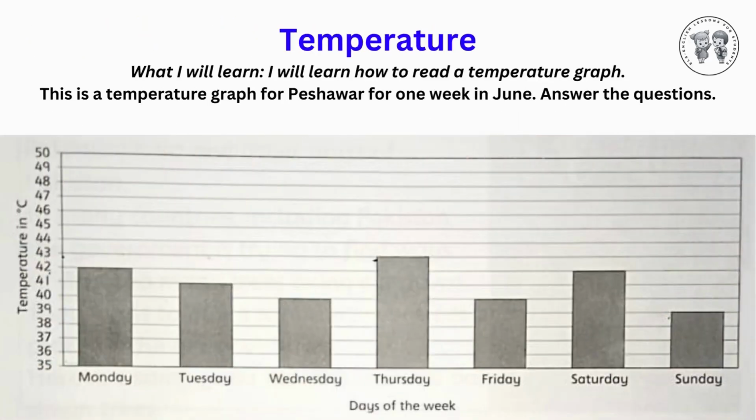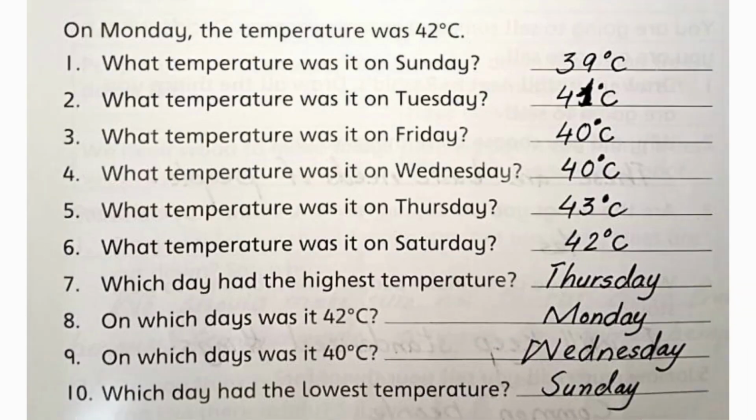Temperature. What I will learn. I will learn how to read a temperature graph. This is a temperature graph for Peshawar for 1 week in June. Answer the questions. On Monday, the temperature was 42 degrees Celsius.